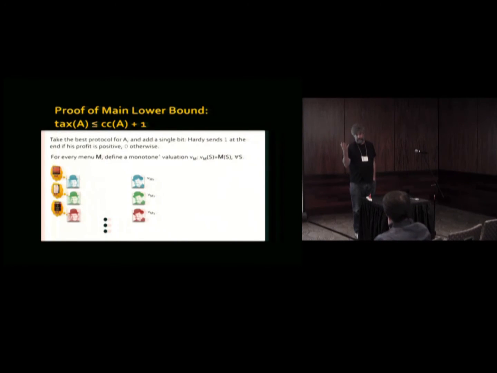Now there are a few technical problems that Shachar is sort of putting under the rug, because maybe the menu is not monotone, maybe some items you never get, and so on, but that can be fixed. These are just technical problems. So now I have these many different pairs: a value for the left guy that induces the menu, and a value for the right guy that gets exactly value 0 for whatever he gets in that menu. And the number of pairs that we have is exactly the taxation complexity, because we have all the possible different menus.